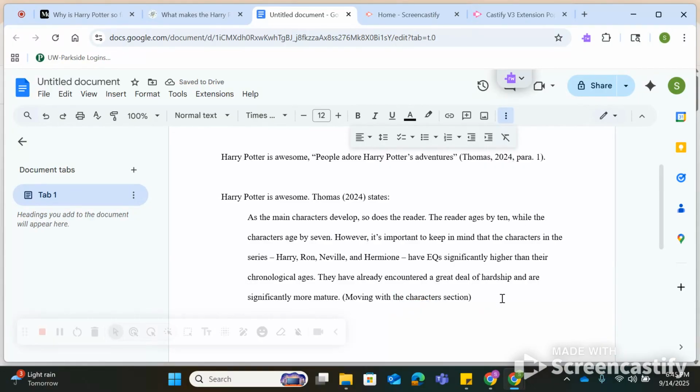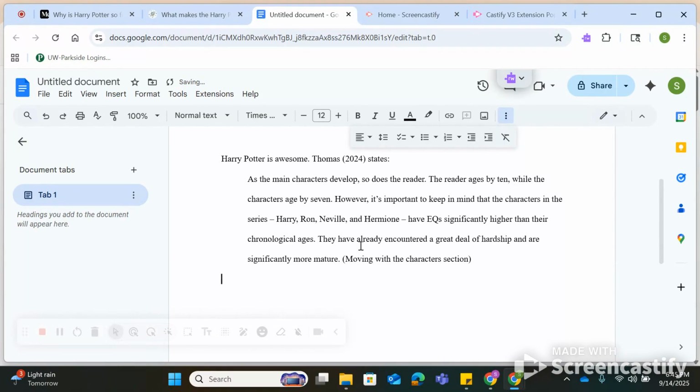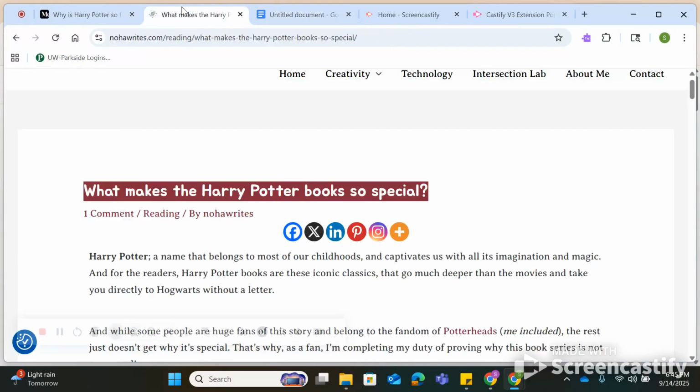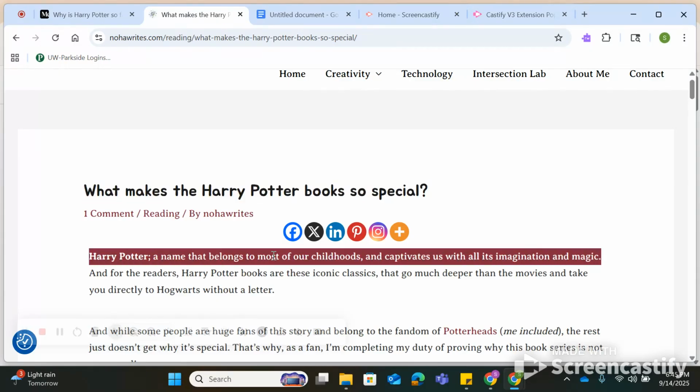Okay, so with that, this was an example of a perfect world where we had our author and we had our published date, right? But what if you find a source that has neither of those things? This is some weird random blog I found. And let's pretend I want to quote this sentence. Harry Potter, capital H. Yep, okay.